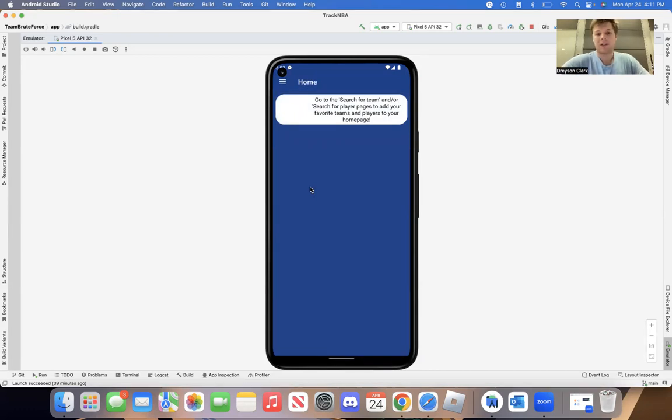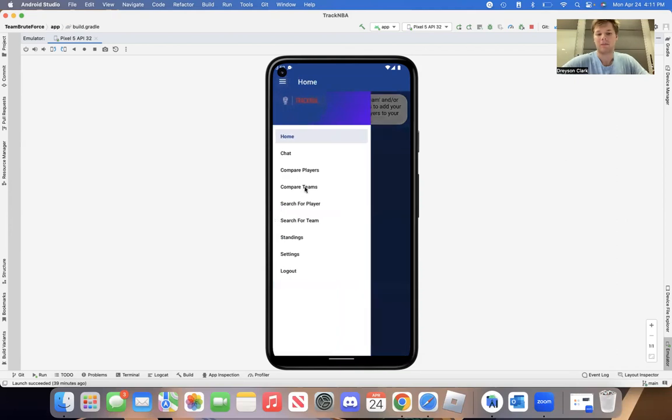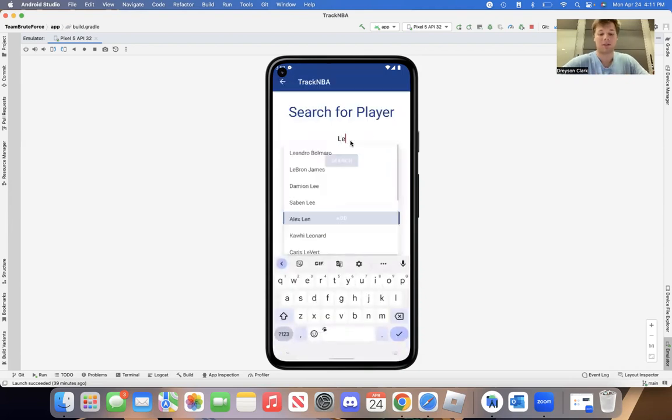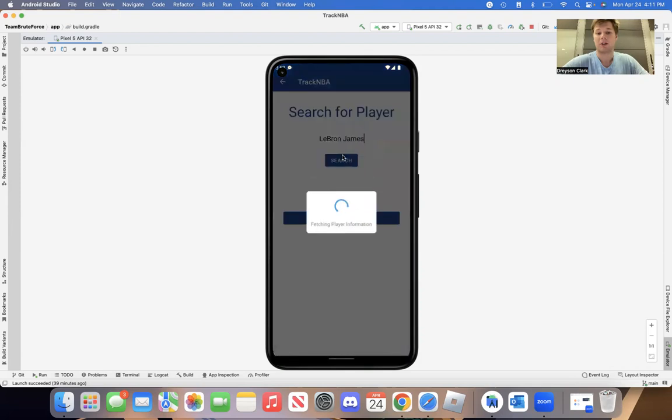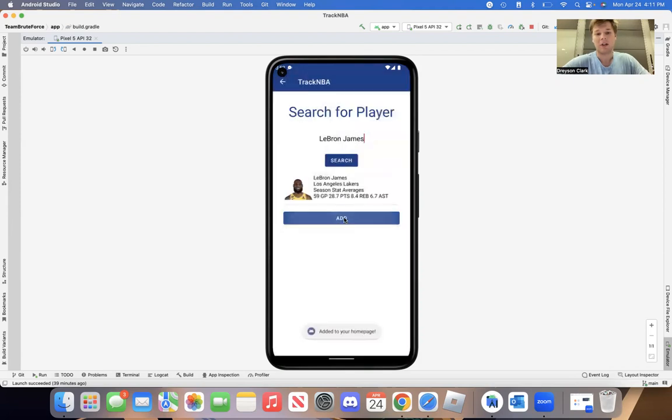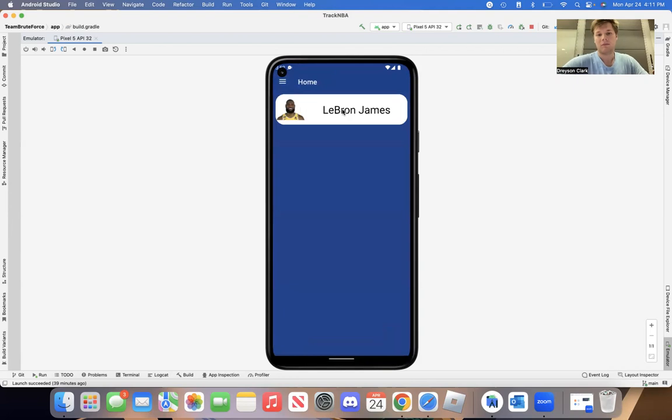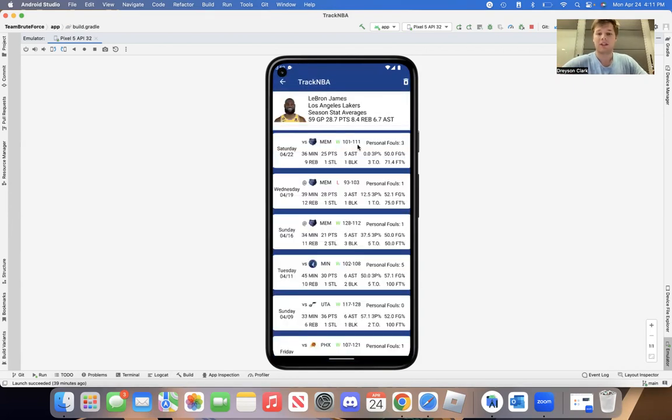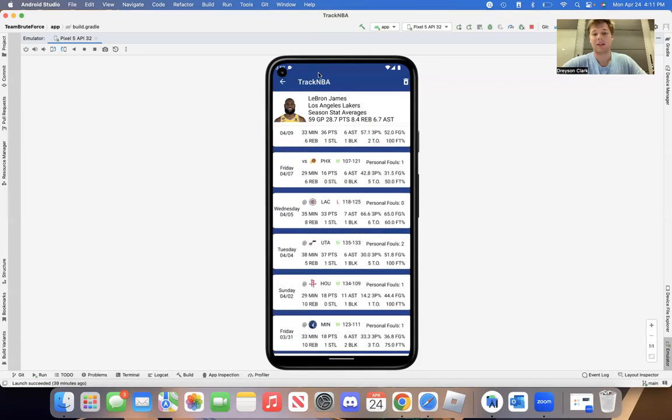So we have a message here that says, go to the search for team and or the search for player pages to add favorite teams and players to your homepage. So, we're going to want to add our favorite players here instantly for this specific circumstance. And this user is a really big LeBron James fan. So we're going to add LeBron James to our favorites list. And there's LeBron James. And if we click on him, we can see his information, his season stats, and we can see the last 10 games, how he's done.